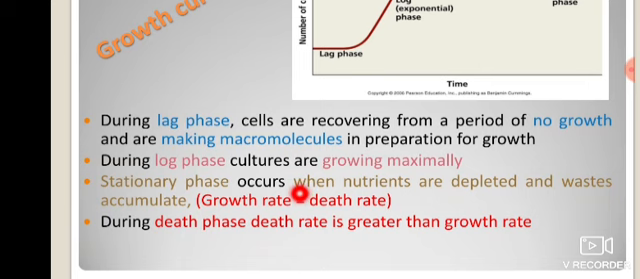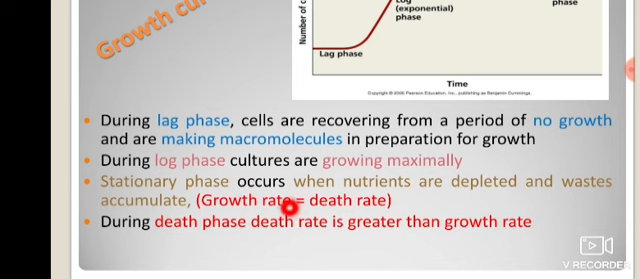Next one is the stationary phase. The stationary phase occurs when the nutrients are depleted and waste accumulates. This is the important step when the growth of the microorganism is at its highest level, but simultaneously the nutrients required for the next growth and multiplication of the microorganism are quite depleted, meaning they are deficient for the next growth and development. So the growth rate and death rate are the same. It is called the stationary phase.